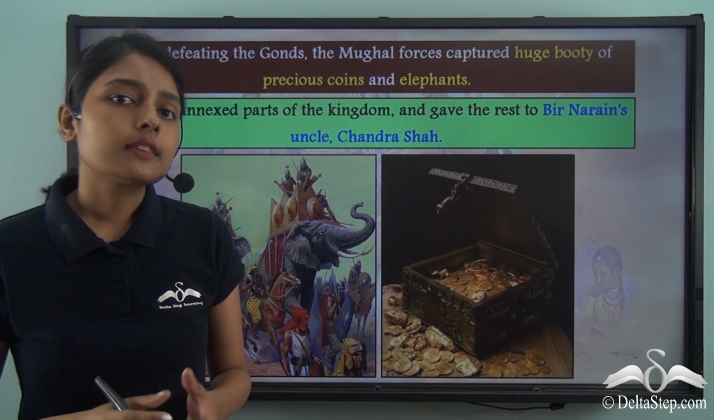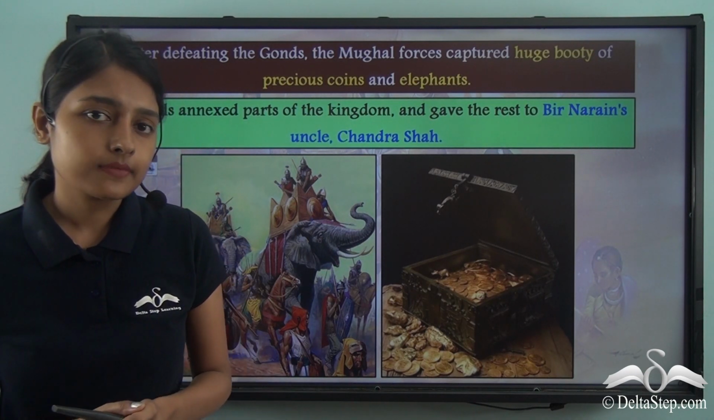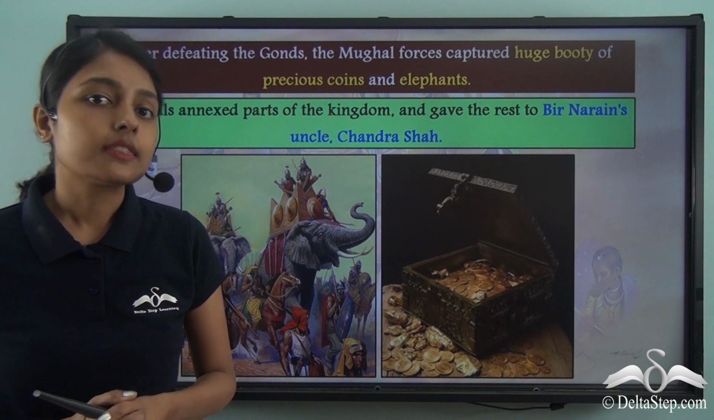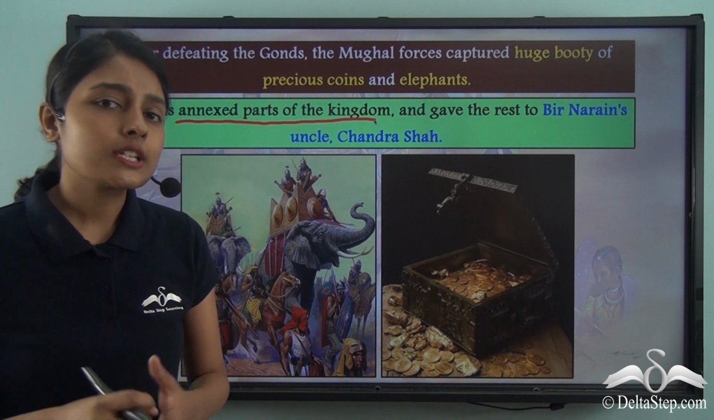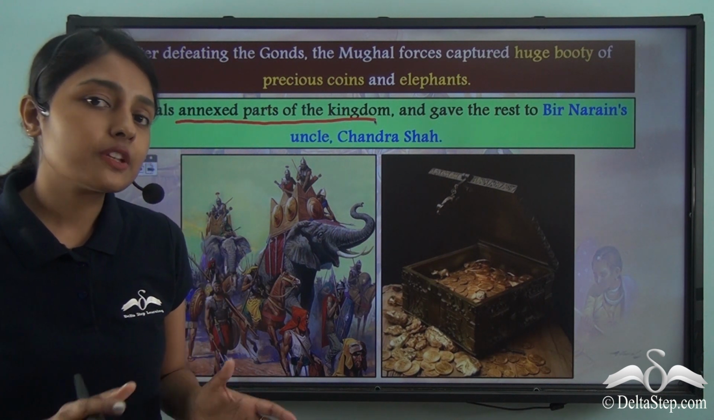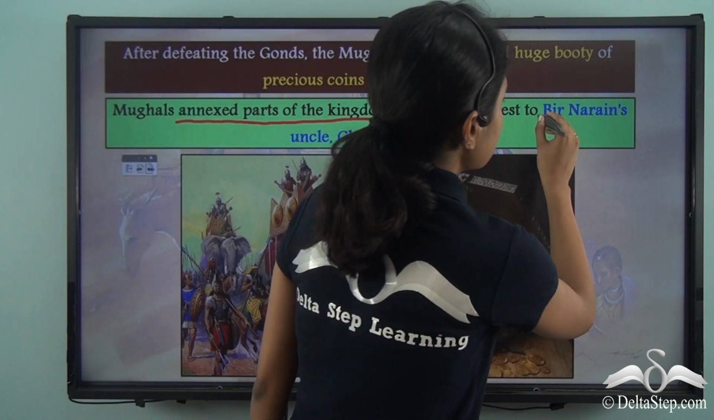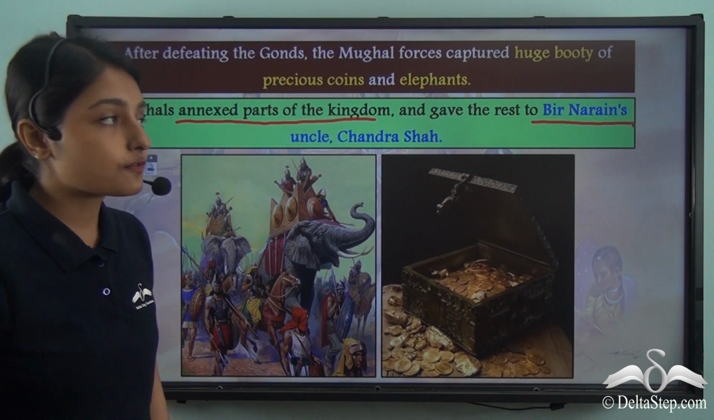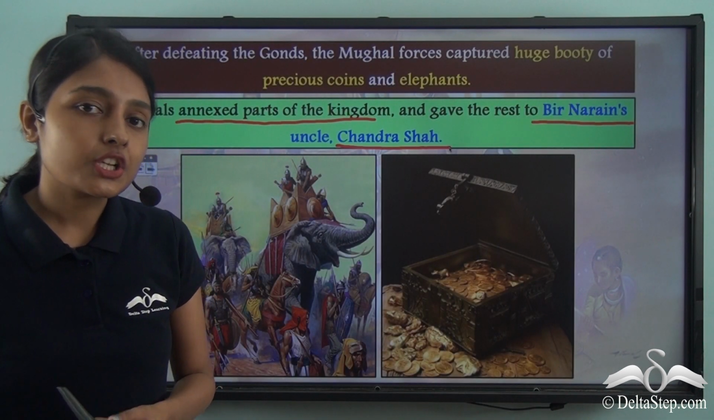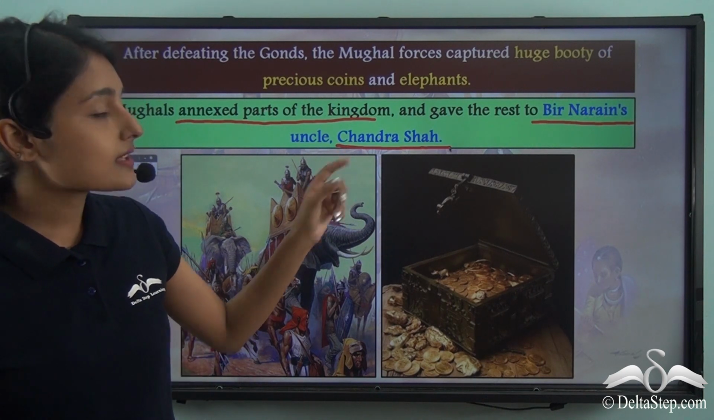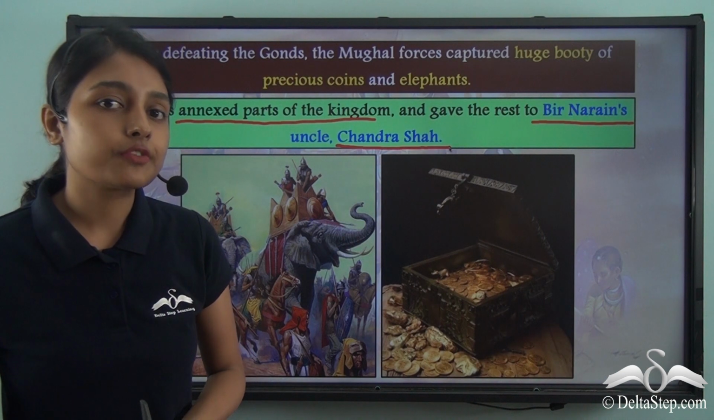But do you think the Mughals defeated and annexed the entire Gond kingdom? They did not do so. The Mughals annexed only parts of the kingdom. And what happened to the rest of the kingdom that previously belonged to the Gonds? The rest of the kingdom was given to Bir Narayan's uncle, Chandra Shah. So it was Bir Narayan's uncle Chandra Shah who now got the rest of the Gond kingdom, and the bigger part of it went under the control of the Mughals.